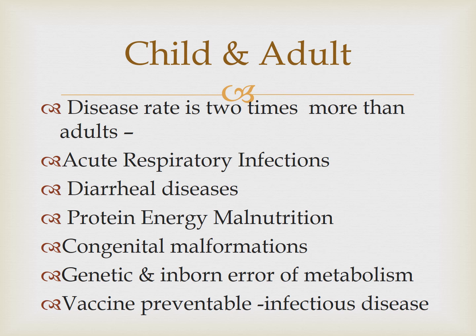And there are many vaccine preventable infectious diseases. So for children there is a big sector of immunization or vaccination, because those diseases are preventable by vaccines. So the vaccine program also falls in the children age group.